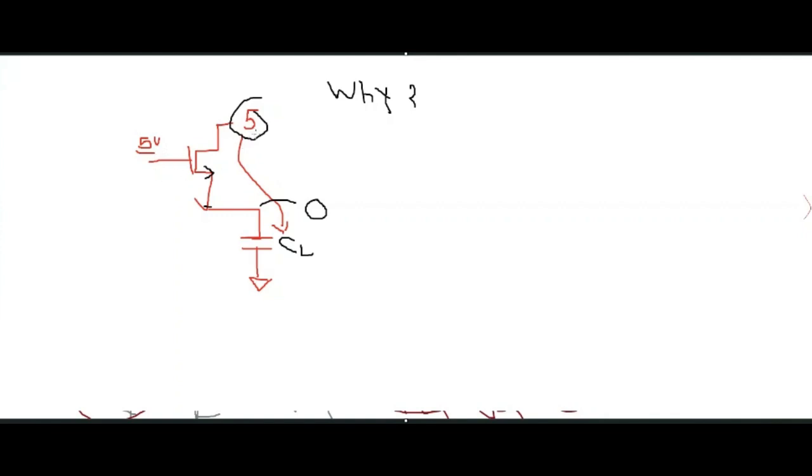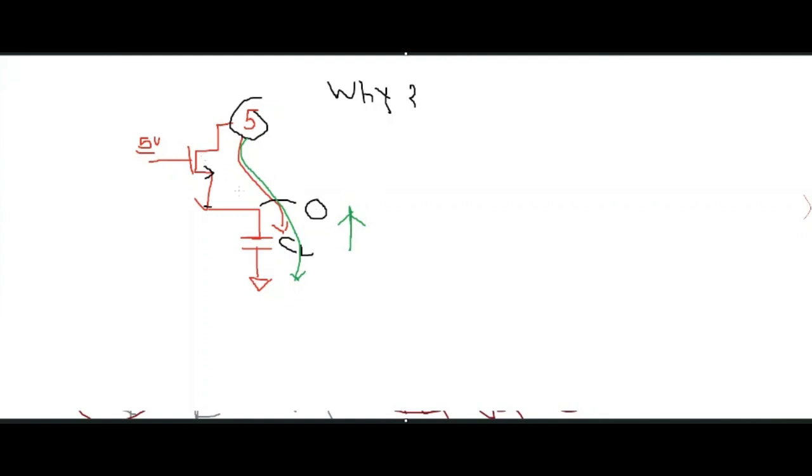Because of that, the MOS is turned on and some current will flow from the 5 volt to the capacitor like this. Because of that current, the capacitor voltage starts rising, and this voltage keeps rising till the MOS is allowed